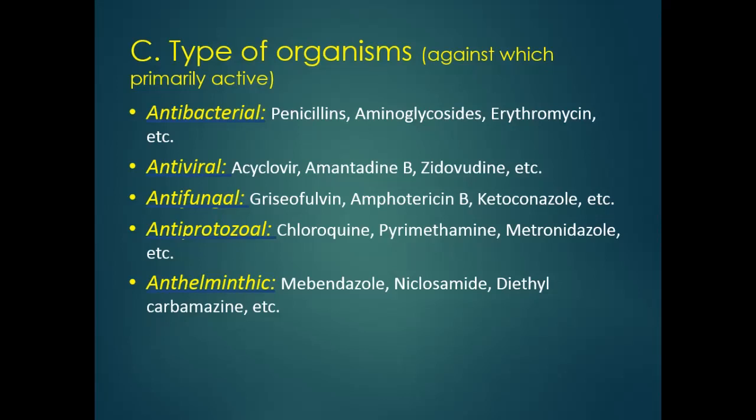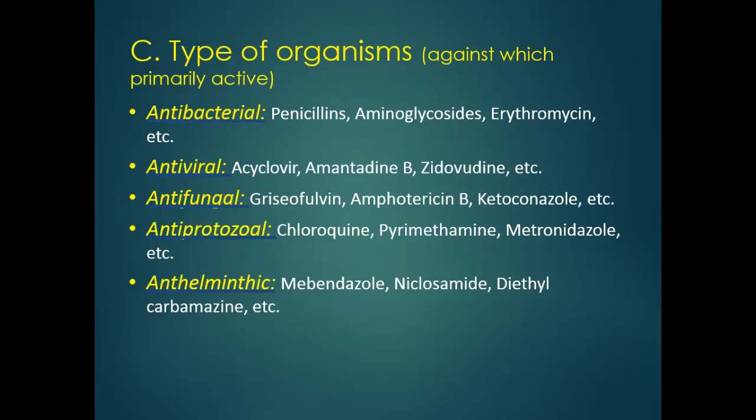Those drugs which are active against fungus, because fungus also causes infection in our body. We know that these infections are known as fungal infections. And those agents which are active against such fungus are known as antifungals. Griseofulvin, amphotericin B, ketoconazole, miconazole, these are active against fungi.